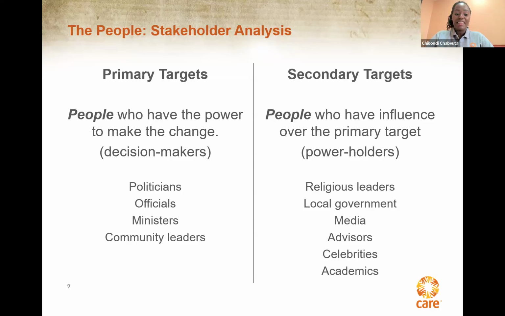You need to identify the people and figure out whether they are primary or secondary targets. By primary targets, we are talking about those with decision-making power, who have the power to make the change, like the minister, for example. Secondary targets, on the other hand, are those who can influence those who have power. They are power holders. That is, they are people who have influence over the primary targets.